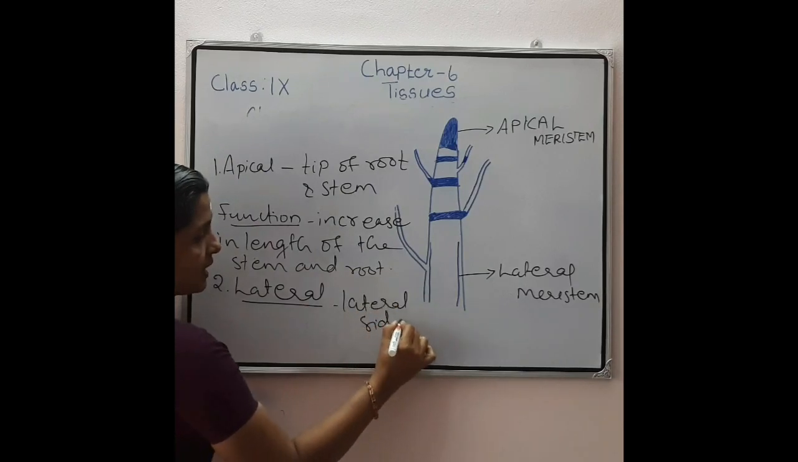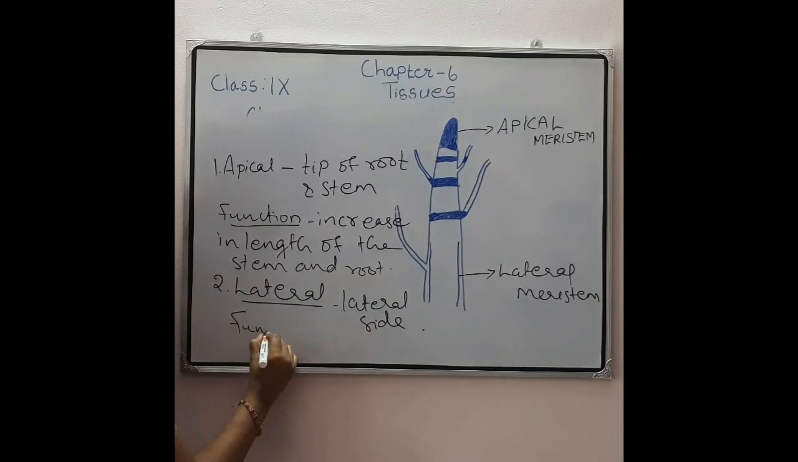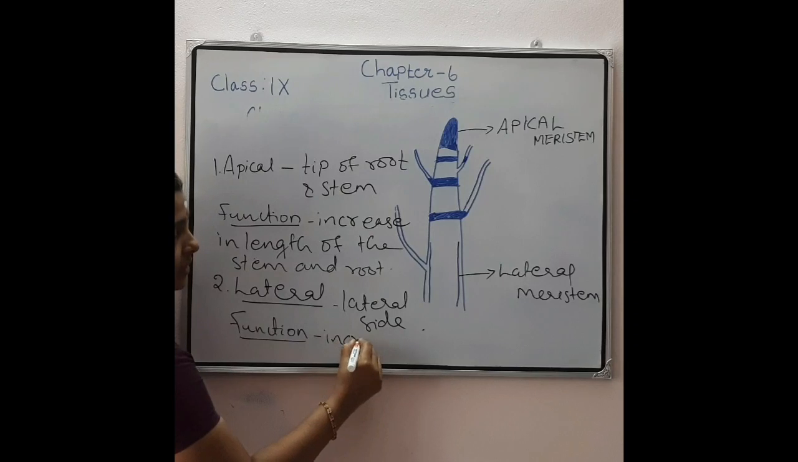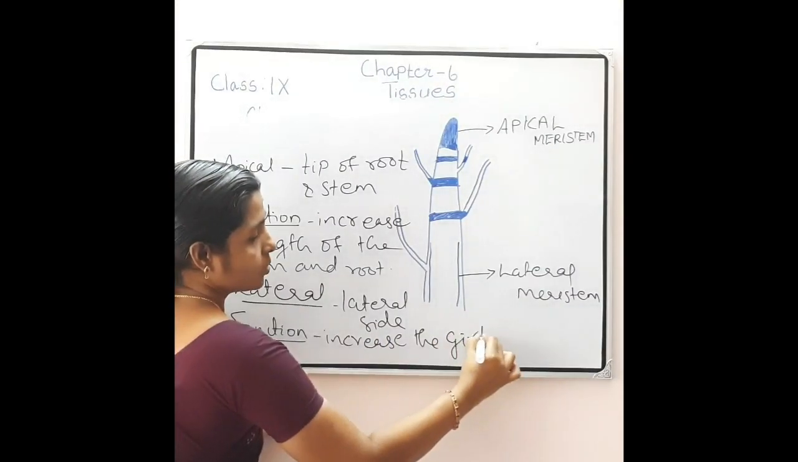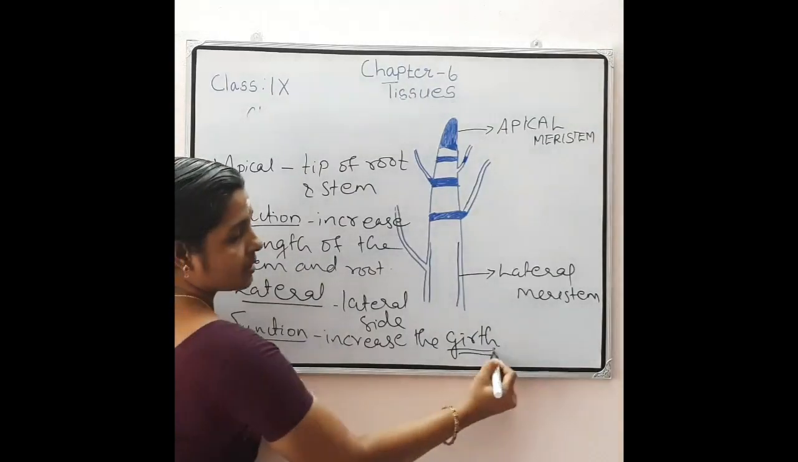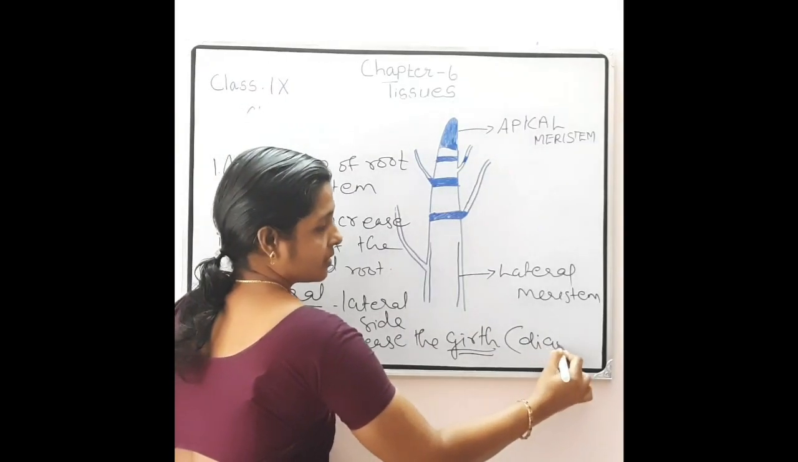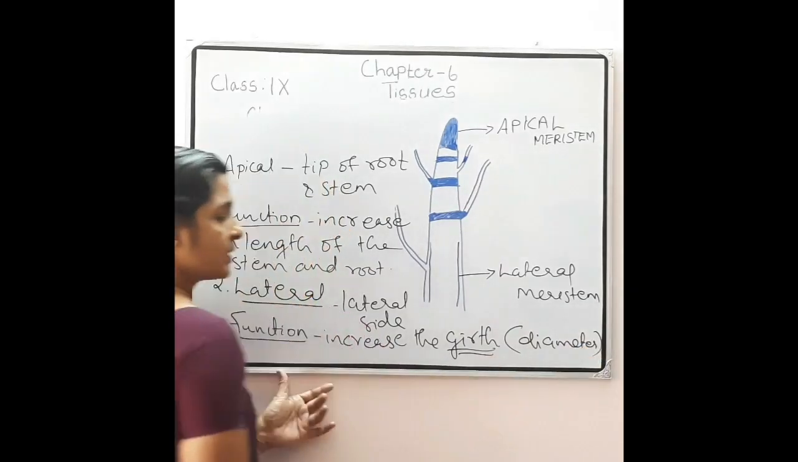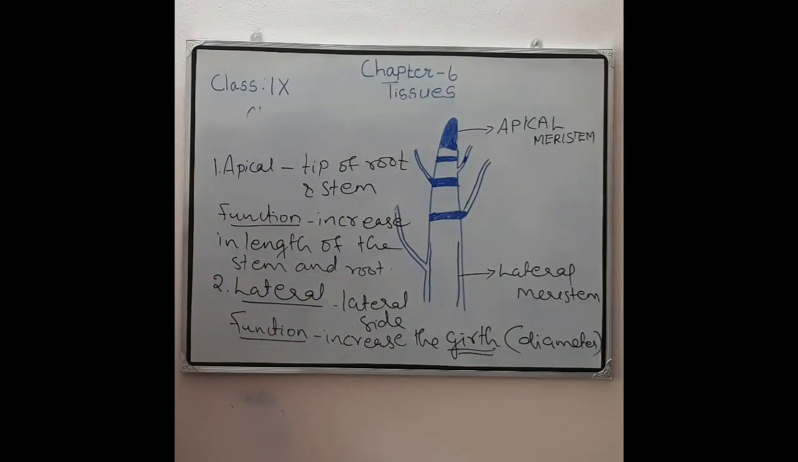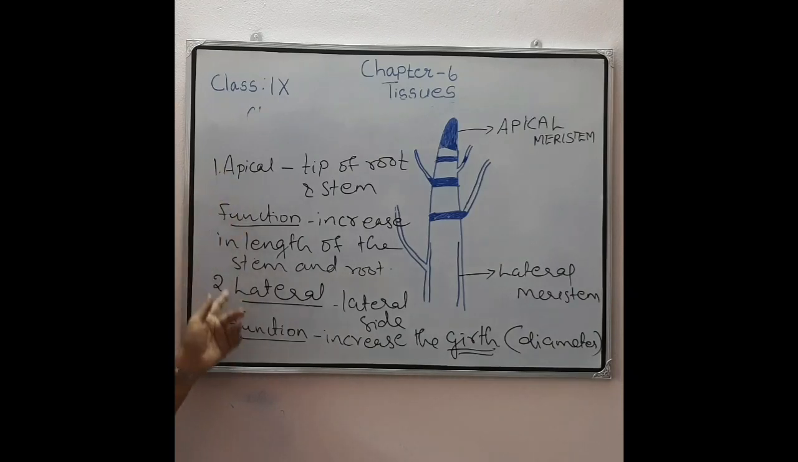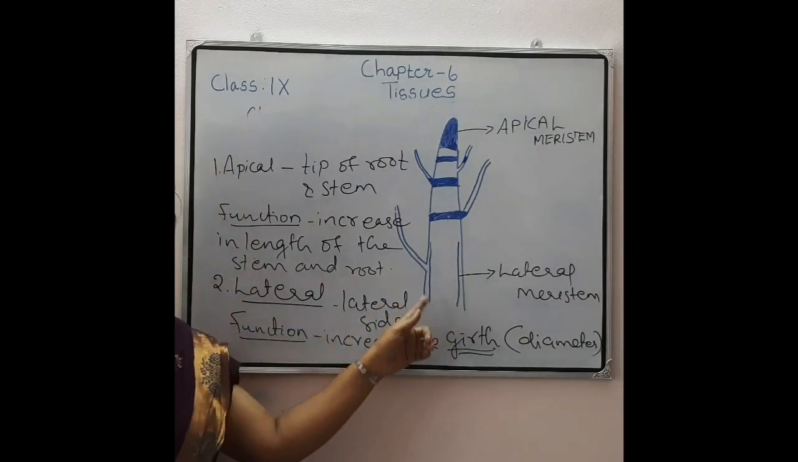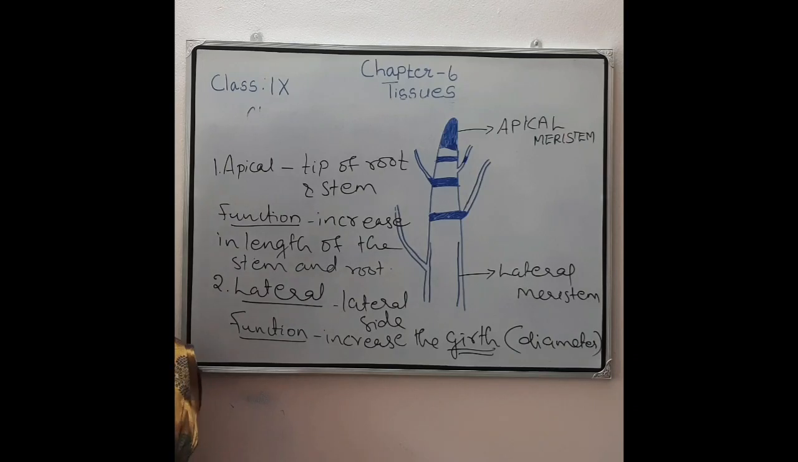And what is its function? It helps in increasing the girth of the root and stem. Girth means what? Diameter. It increases the girth of the root and stem. So, if it is present on the tip of the root and stem, then it is apical meristem. If this meristem is present on the lateral side, then it is known as lateral meristem, and their functions also.